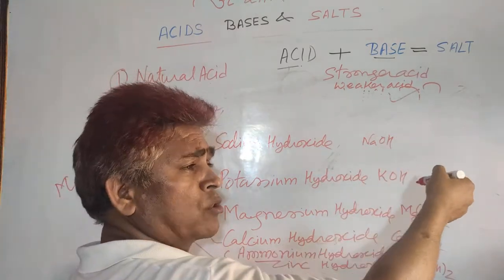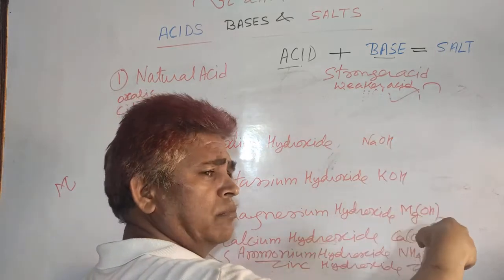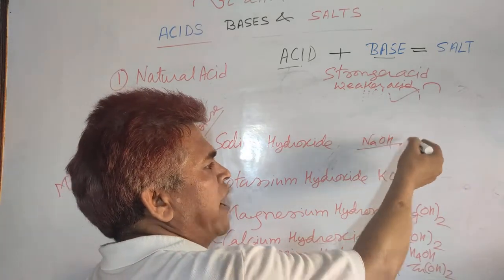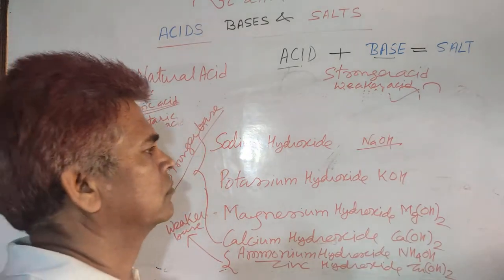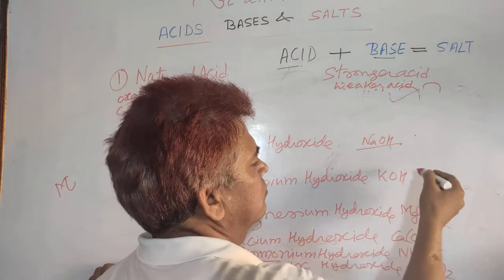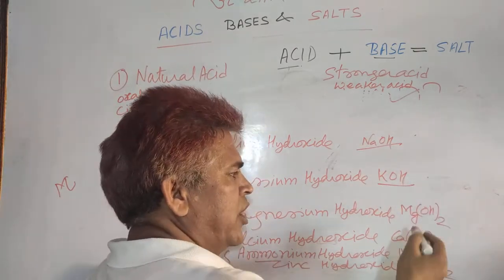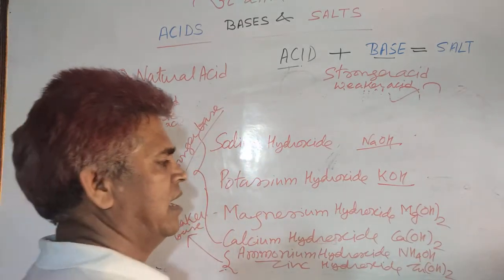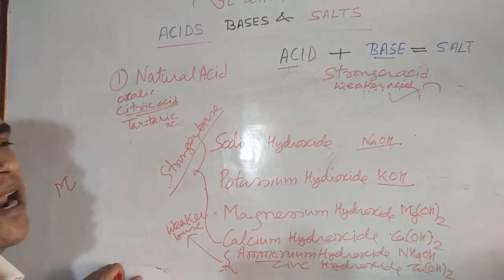Some common names also, you must recall the commercial names of some compounds, because objective questions ask this. Sodium hydroxide is called caustic soda, potassium hydroxide is potash soda, magnesium hydroxide's commercial name is milk of magnesia, and calcium hydroxide's commercial name is slaked lime.